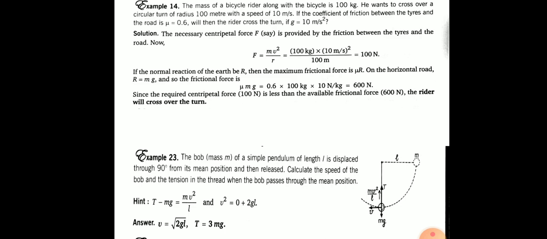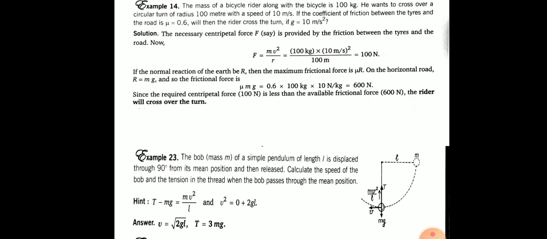In second question, mass of a bicycle with rider is 100 kg. He wants to cross over a circular turn of radius 100 meter with the speed 10 meter per second. Coefficient of friction between tire and road is 0.6. The question is, will the cyclist cross the turn safely?